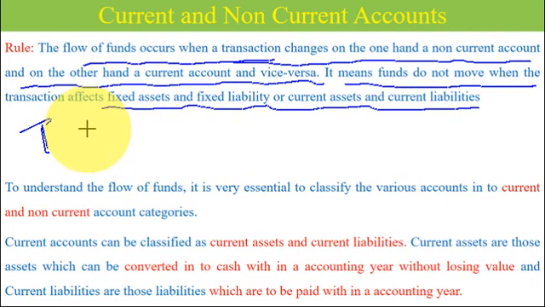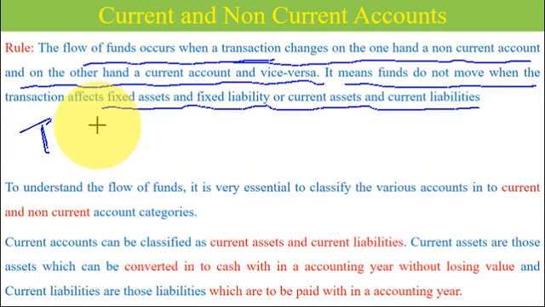Cash is a current asset, machinery is a non-current asset. So when a transaction involves one current account and another non-current account, there is a flow of funds. If the transaction involves both current accounts or both non-current accounts, that means there is no flow of funds.